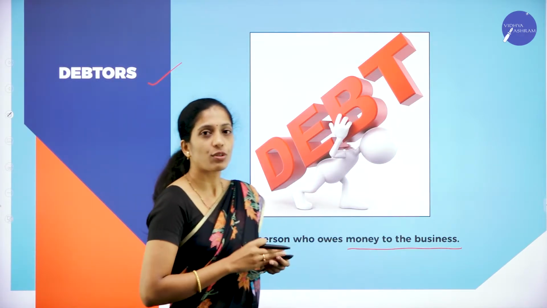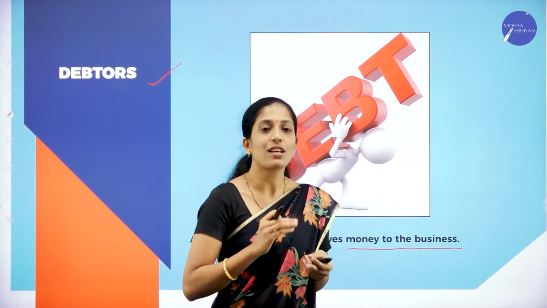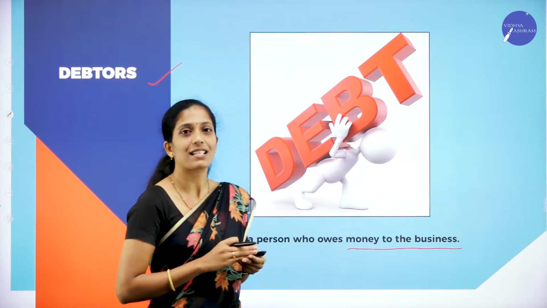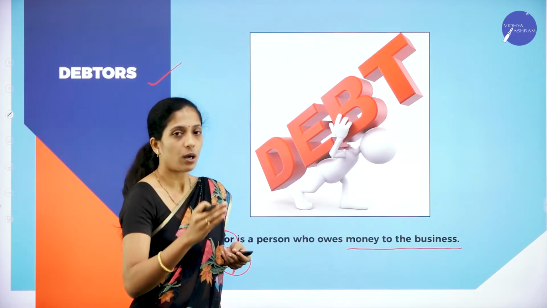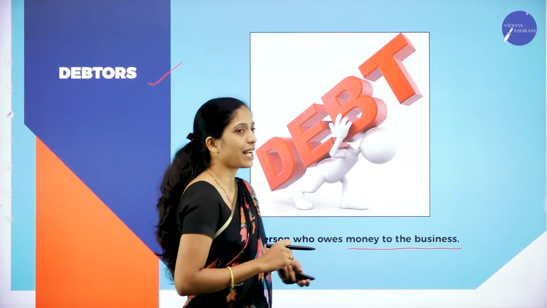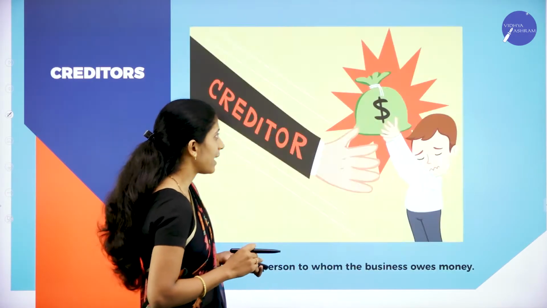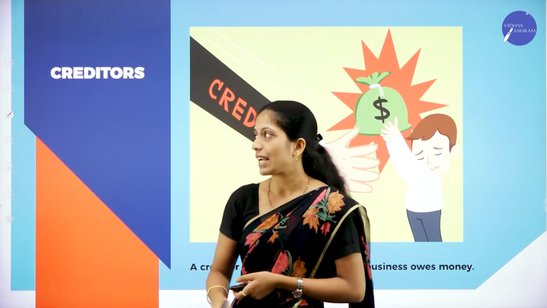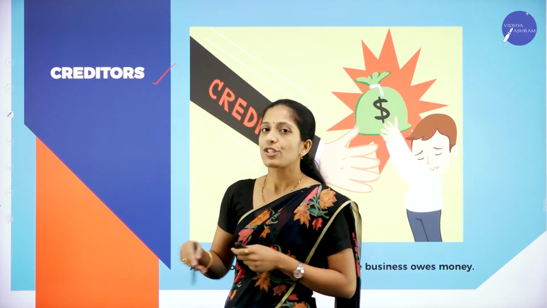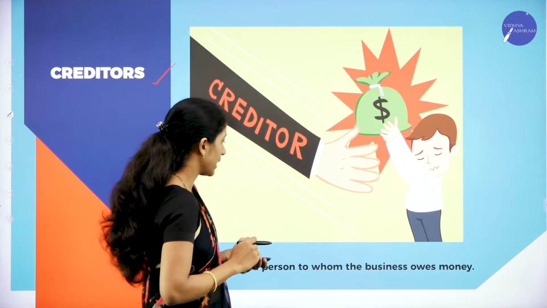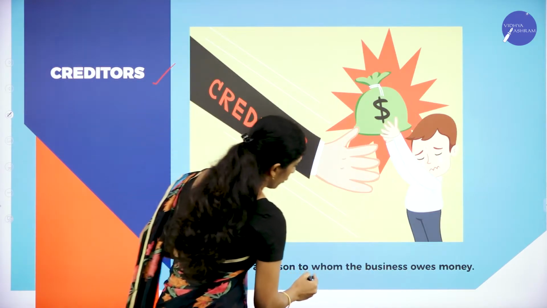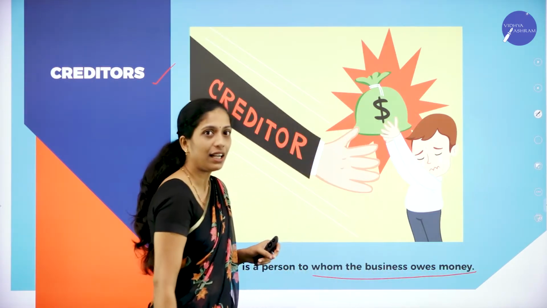Who owes money to the business? The person who owes money to the business is called what? That is debtors. The person or the organization who owes money to the business is debtors. In the same way, what are creditors then? So creditors is a person to whom the business has to owe money. So creditor is a person to whom the business has to give the money.